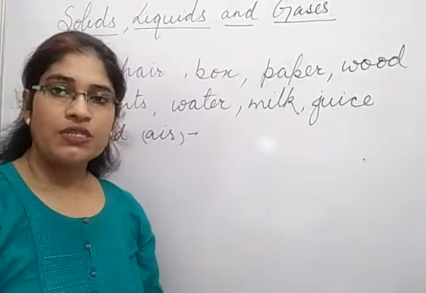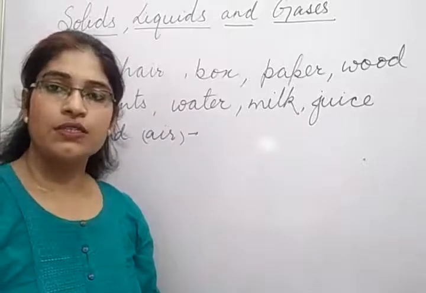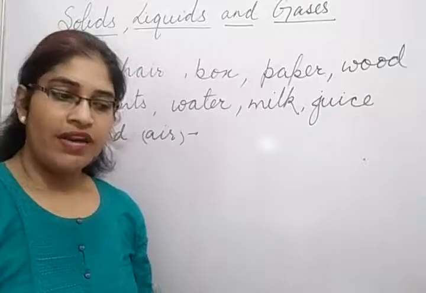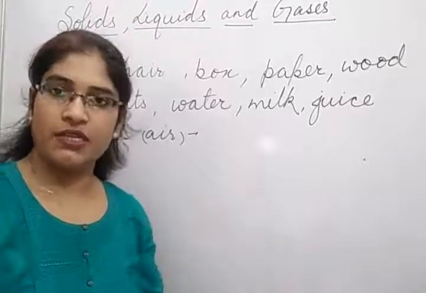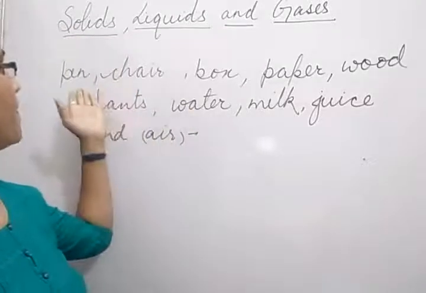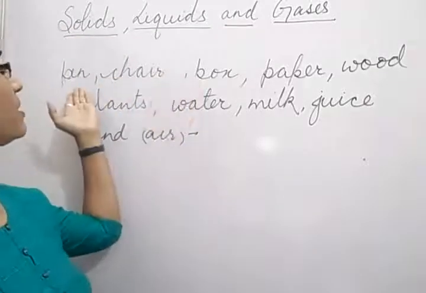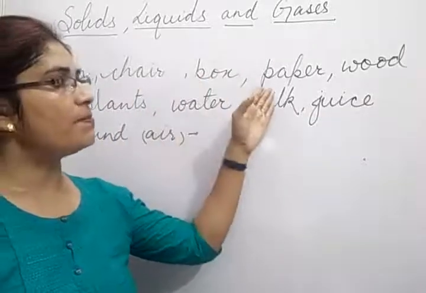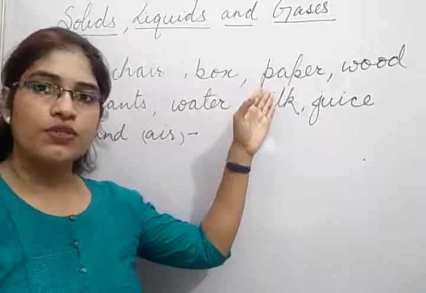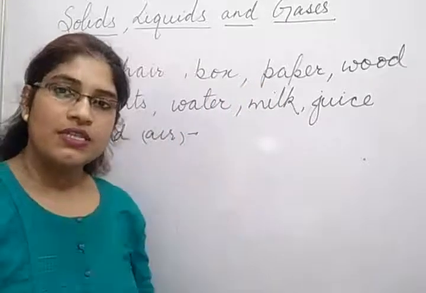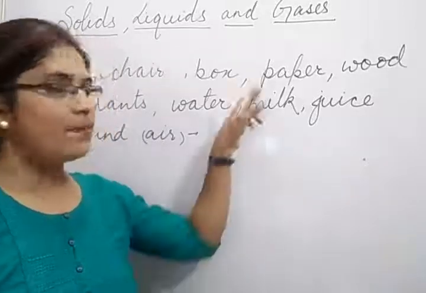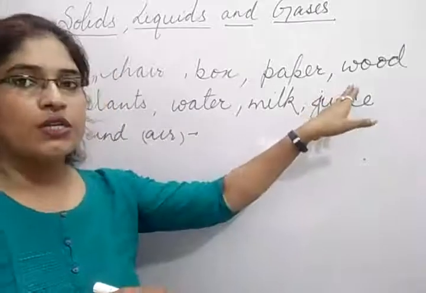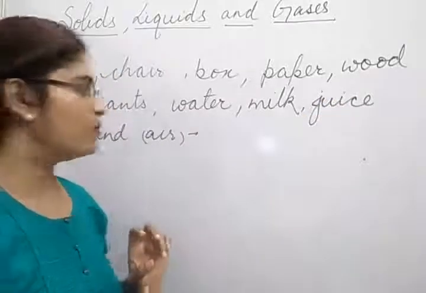Take up space in nature means, for example, if we take plants. Plants are basically fixed in the soil. Wherever they grow, they take their own space. In this way, we can see pen, chair, box, wherever you keep these things, they take up their space. Paper is basically found in books. Your book is a kind of material by which we study, and papers are present in between. So paper takes up its space. Wood is also occupying space wherever it is present.